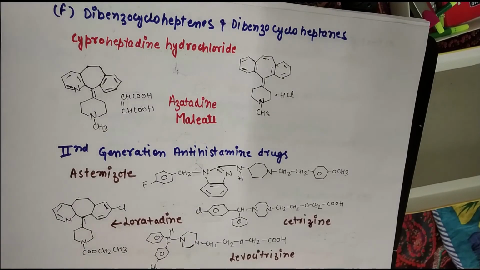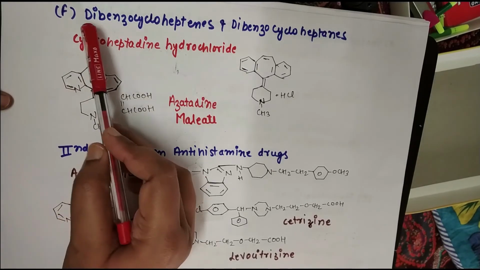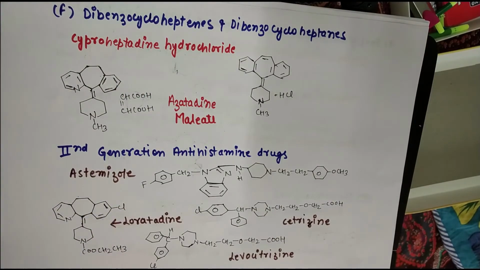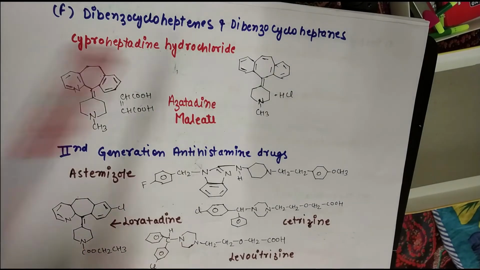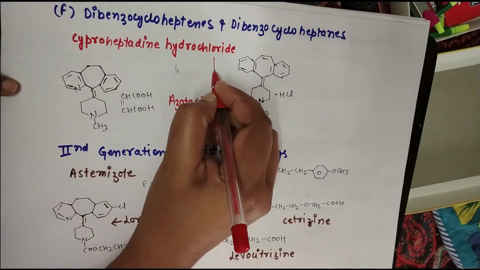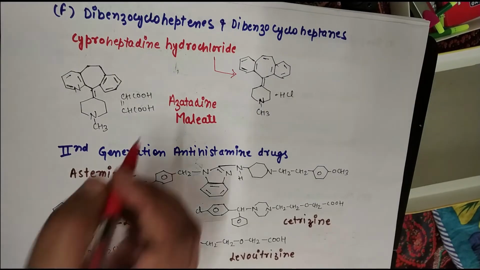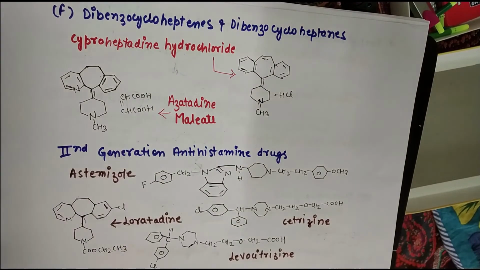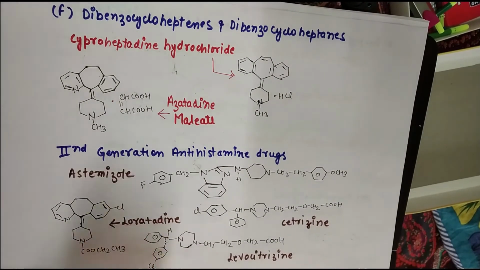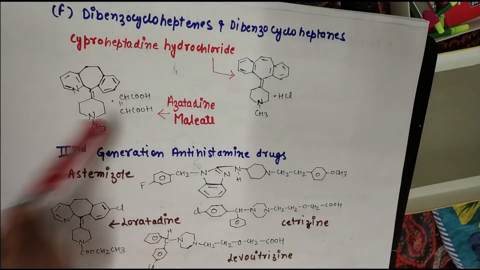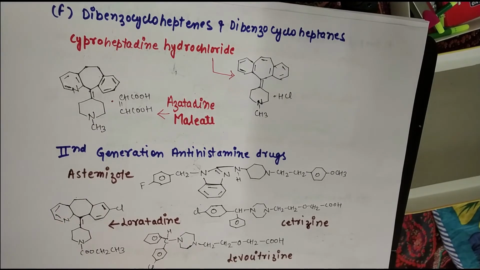Next category is dibenzocycloheptanes. So this is the next category. Example is cyproheptadine hydrochloride. So this is the structure of cyproheptadine hydrochloride. This is the first example in this category. And next example is azatadine maleate. So this is the structure of azatadine maleate. This is the maleic acid and this is the azatadine nucleus. So this is the second example, azatadine maleate.